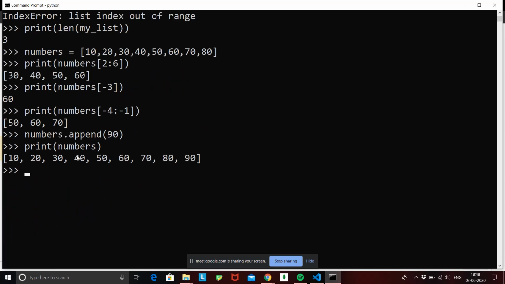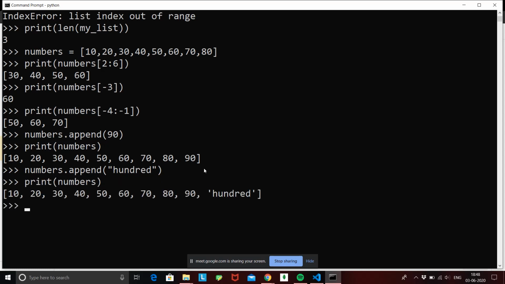fine. So what is happening over here is, when I give numbers dot append anything, it's going to add that value to the last position of our list. Similarly, if I did numbers dot append, now I don't want to write 100 itself, I'll just put the spelling. This should also work, because the numbers list will never have a specific data type. A list can take all kinds of data types, right? So if I do numbers dot append 100, it should work fine. So it will take 10, 20, 30, 40 till 90, and this 100 is considered as a string.